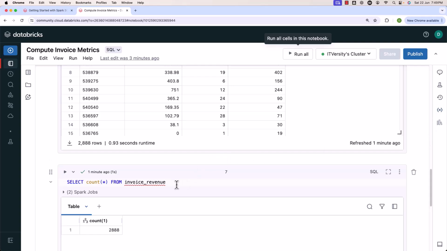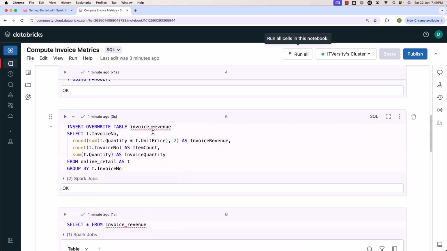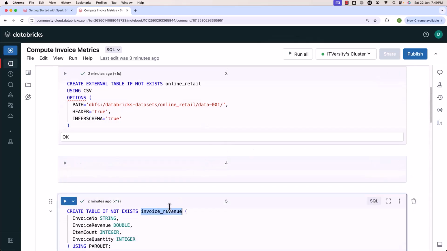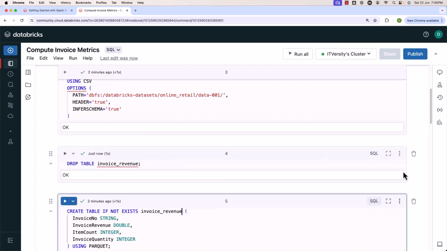In this case, I wanted to rename this table. I do not like invoice revenue for this. Let me name this as invoice metrics. Before doing that, let me first drop this table. Let me say drop table, then invoice revenue. Now the table is dropped.